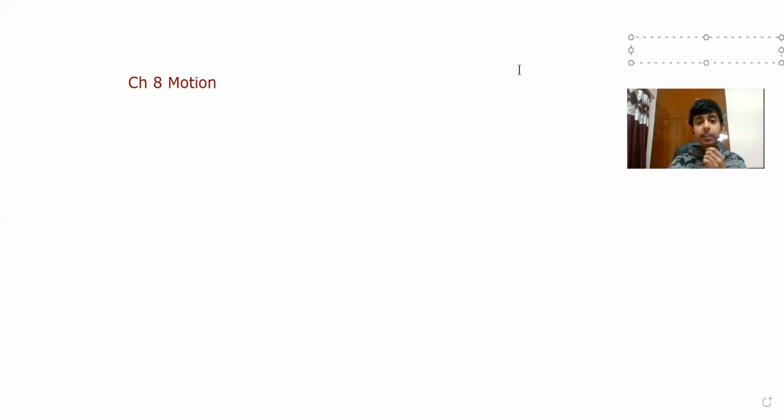Yes, now like we discussed about uniform and non-uniform motion, we all have discussed. But what is uniform and non-uniform velocity then? Let's try to understand that. Basically, uniform velocity is when equal displacement is covered in equal interval of time. When equal displacement is covered in equal interval of time, then it is said to be uniform velocity.